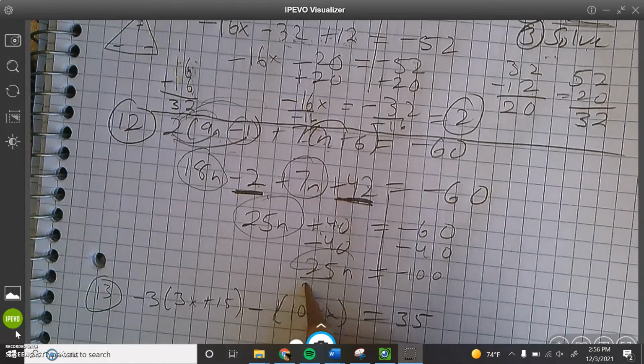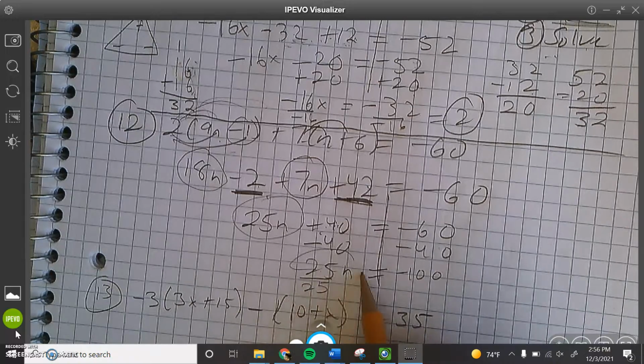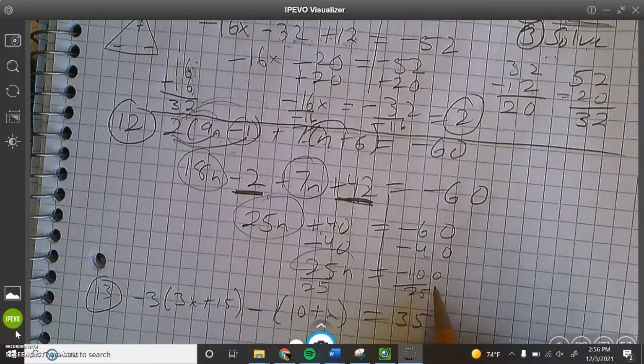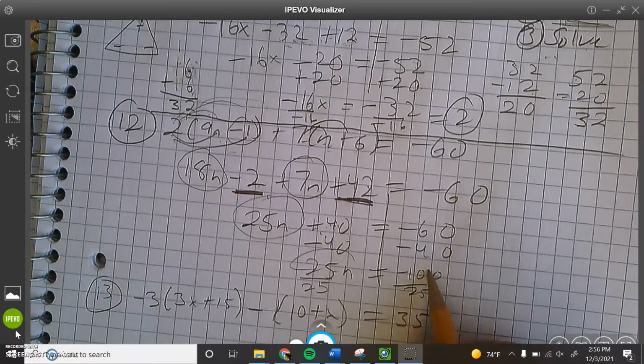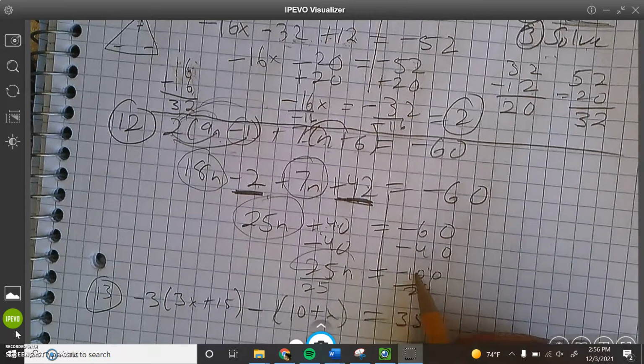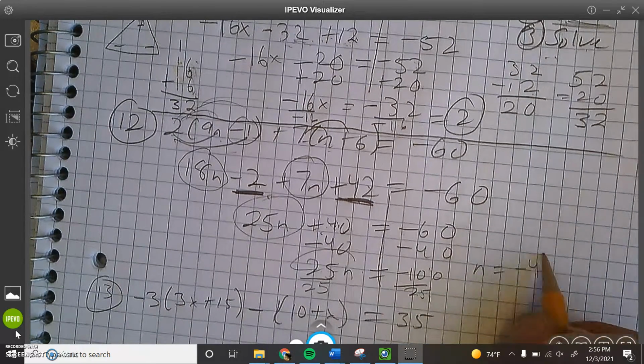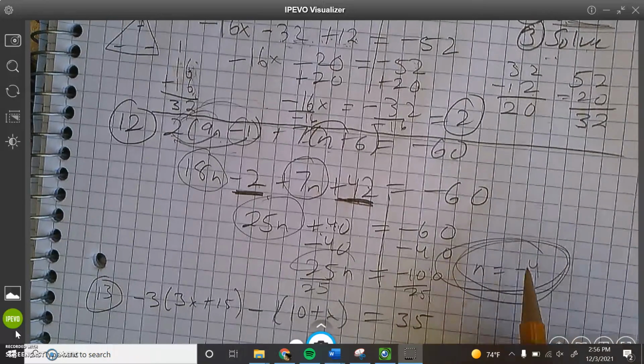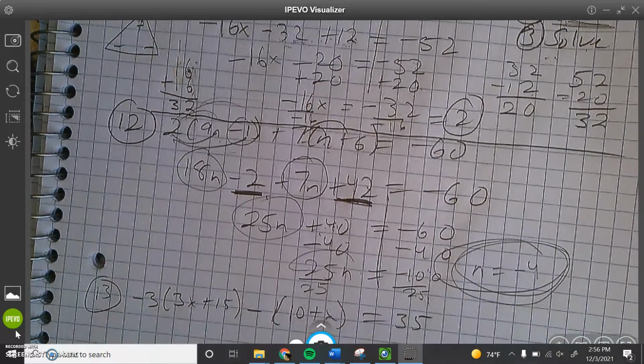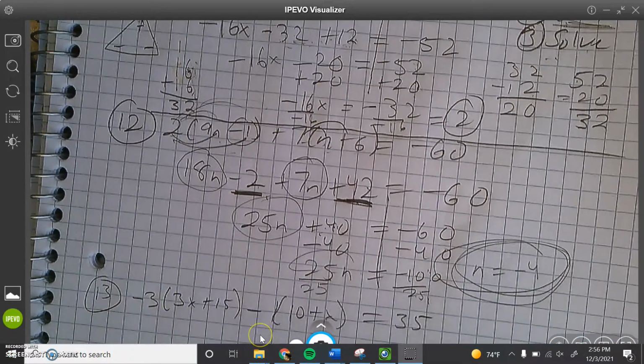25 times n, opposite of multiplying is dividing. 25 times what is 100? 4. A negative divided by a positive is a negative 4. Got it. Excellent. All right, so where are we at?